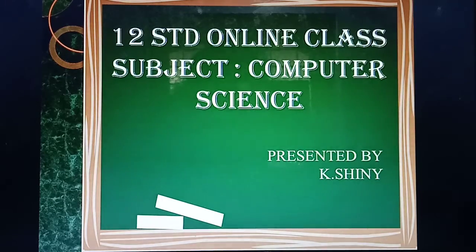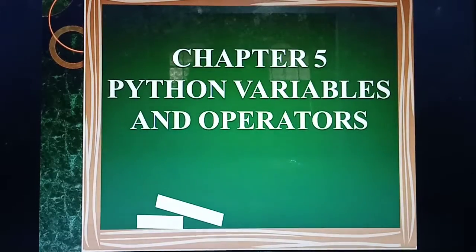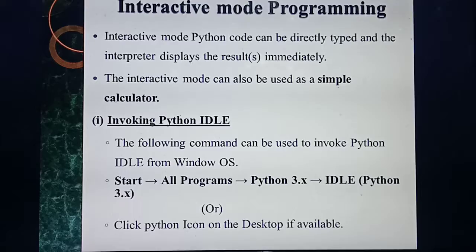Welcome to our today's online class. Now we are studying chapter 5. What's the title of your 5th chapter students? Python variables and operators. Yesterday I gave an introduction about Python, isn't it? Today you are going to study how we are going to program in Python. This chapter is very important for your practical. Please listen carefully students. The same thing you are going to do in your practical also.